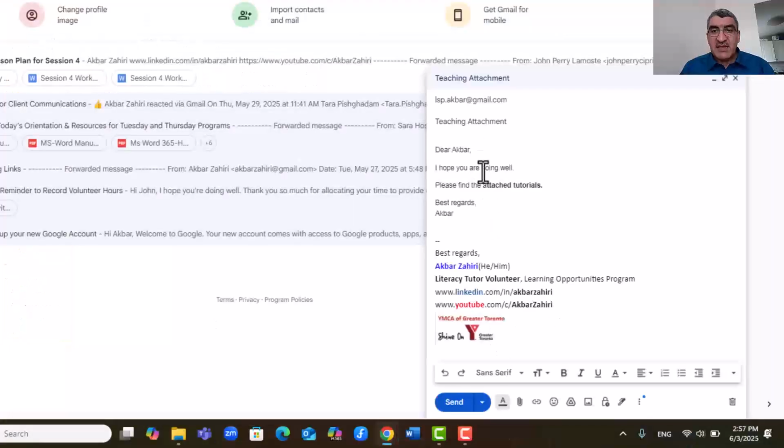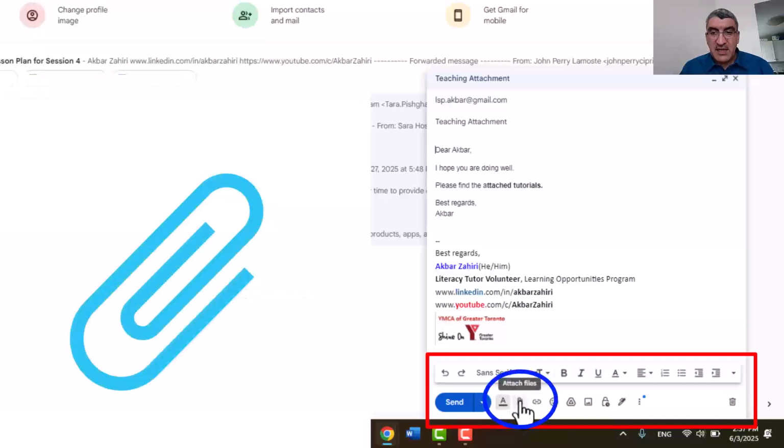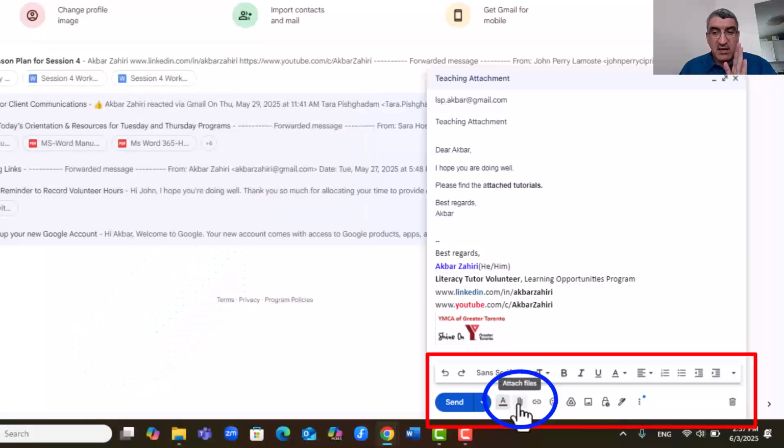On the email that I'm going to send, as you can see here, we have some toolbars. On the last and lowest toolbar, I have formatting options, and also if you keep your mouse over this clip, you see it says attach file. Not this one. This is for insert link. It is completely different. Pay attention. The one that is vertical, not horizontal, is attach file.